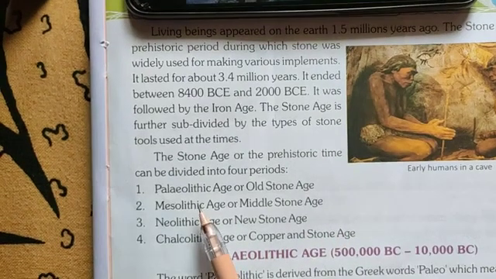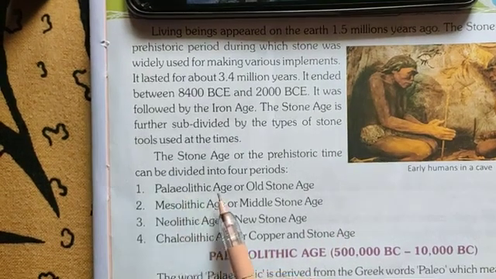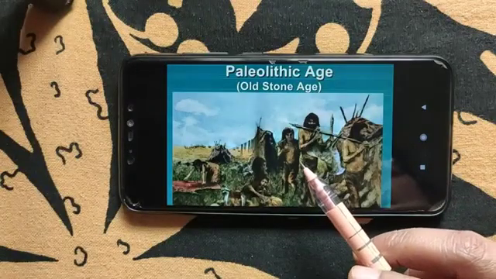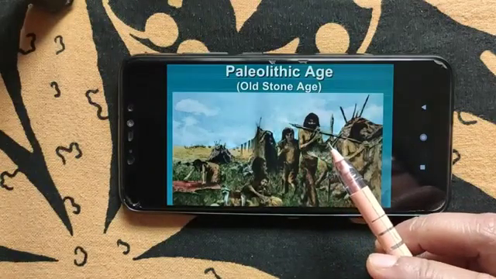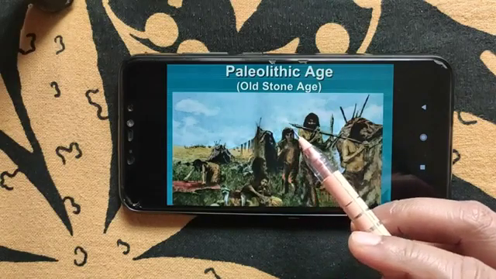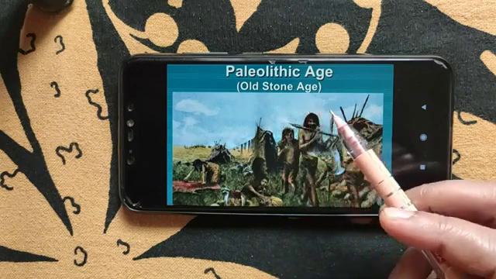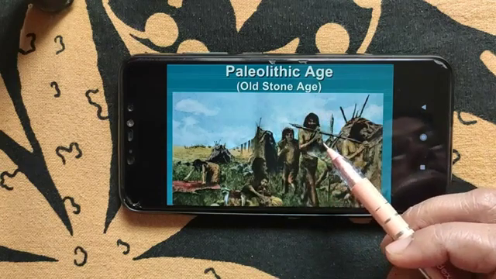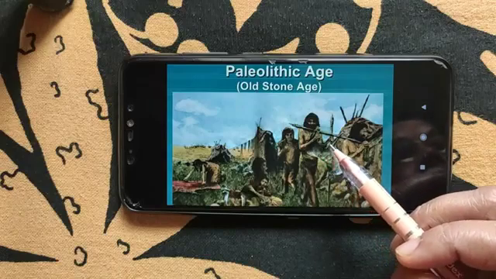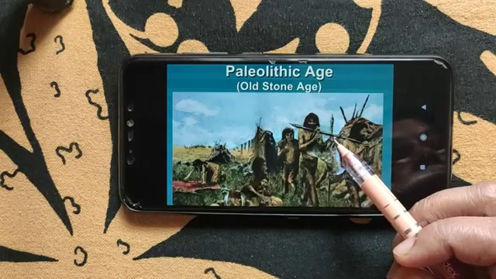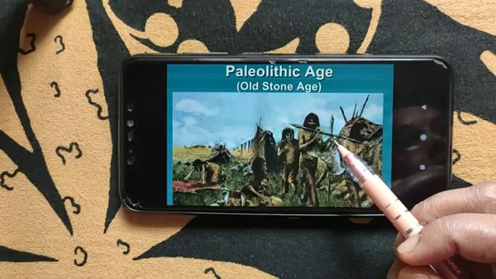Now first we will read about Paleolithic Age. See students, this is a picture of a Paleolithic age, or as I have told you earlier, we can say this age as Old Stone Age. This age lasted from early times till around 10,000 BC, about 12,000 years ago.